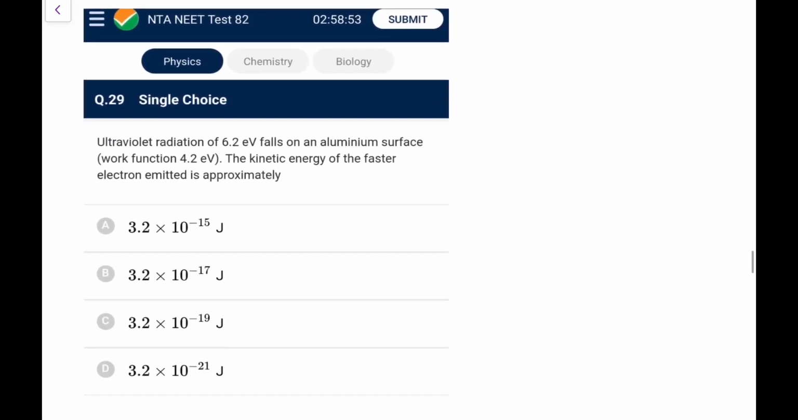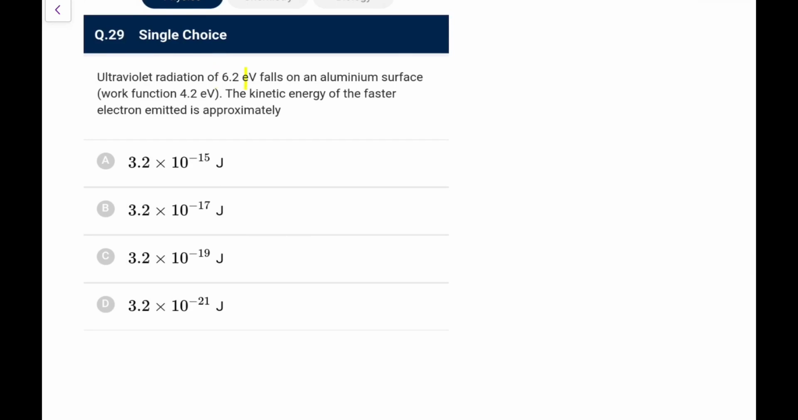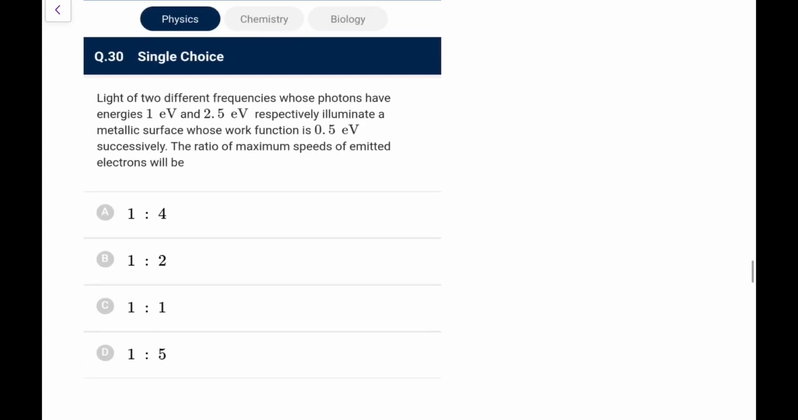Next, UV radiation of 6.2 eV falls on aluminium. The kinetic energy of the fastest electron, you can directly say K max is E minus 5, that is 2 eV. 2 eV if converted is 3.2 into 10 to the power minus 19 joule. Go for option C.